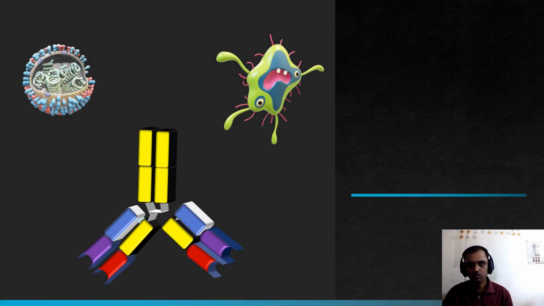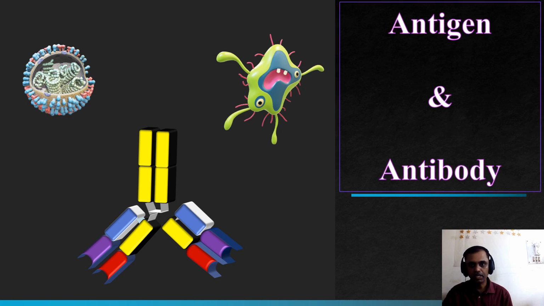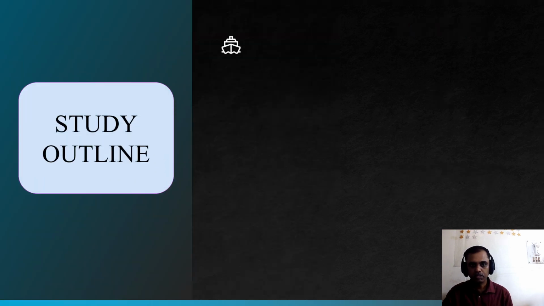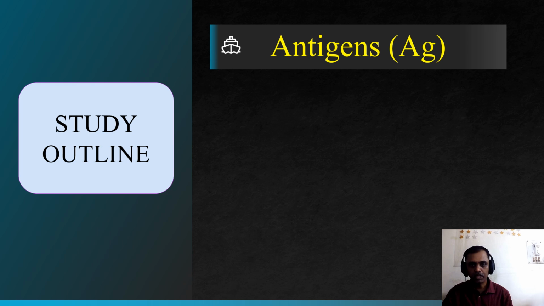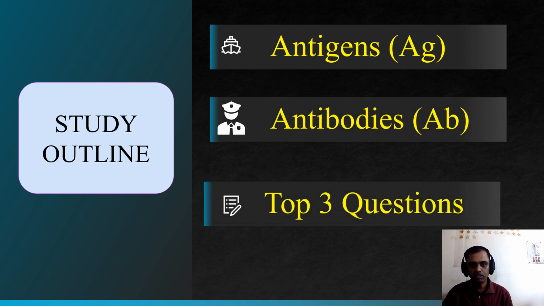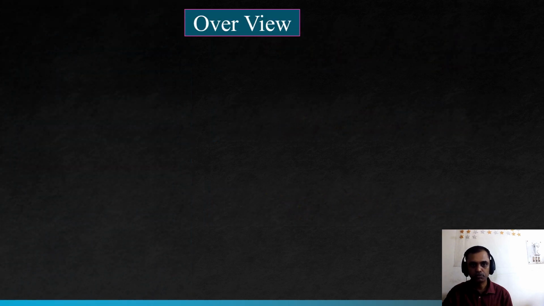Everyone. Today we are going to discuss a very important immunology chapter, that is antigen and antibody. Today's lecture outline will be a detailed study of antigen and antibody, ending with the top 3 questions. Let us study the overview.